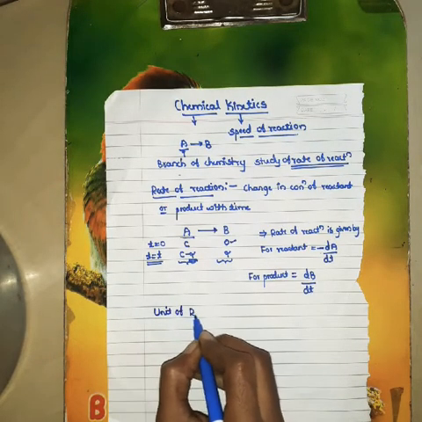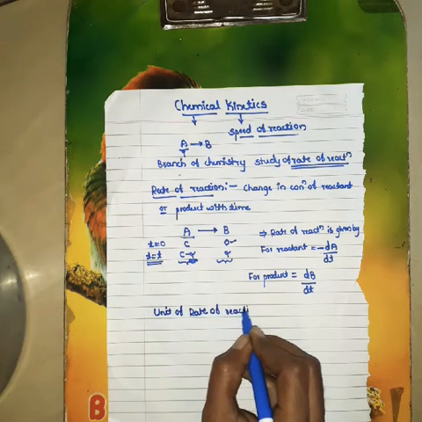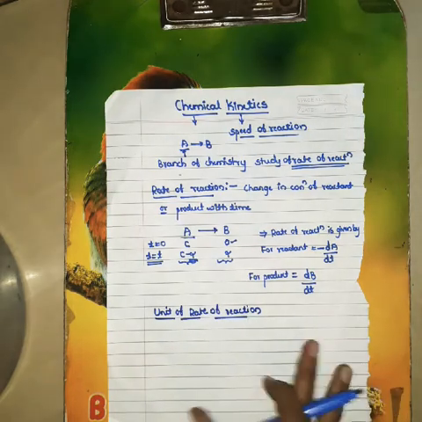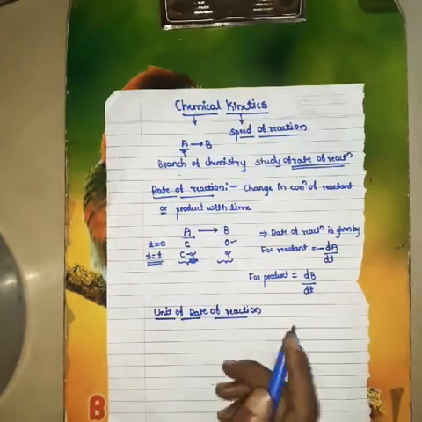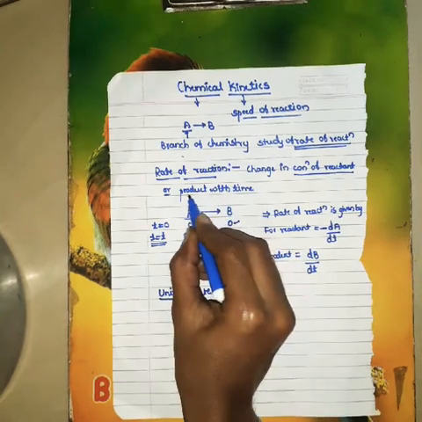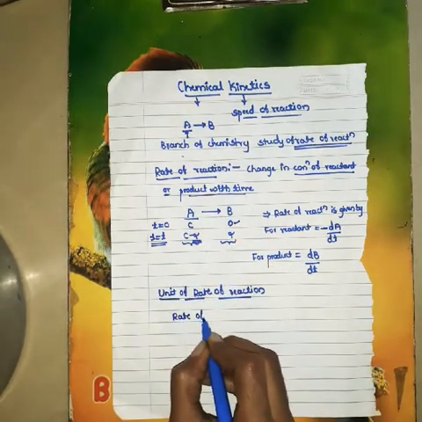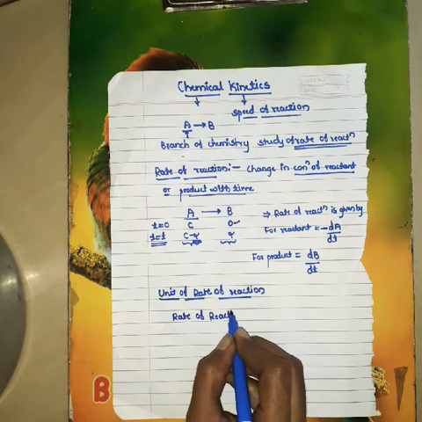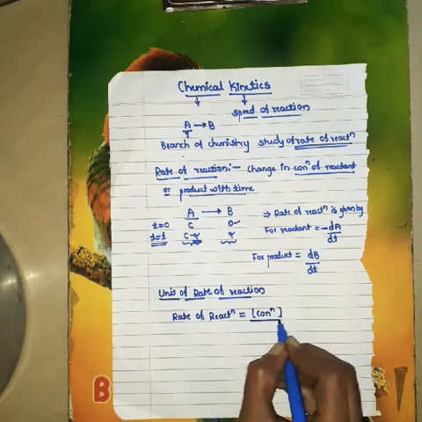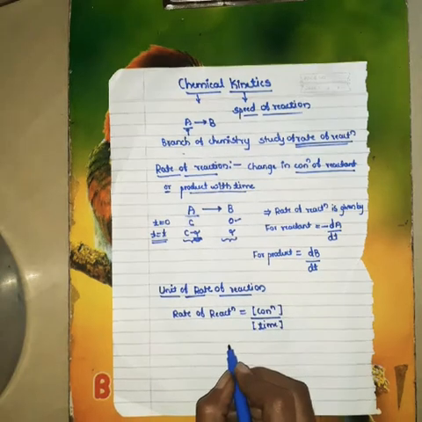Next, unit of rate of reaction. What do you mean by rate of reaction? Rate of reaction means change in concentration of reactant or a product with time. So rate of reaction is equal to change in concentration with time. This is the formula for rate of reaction.